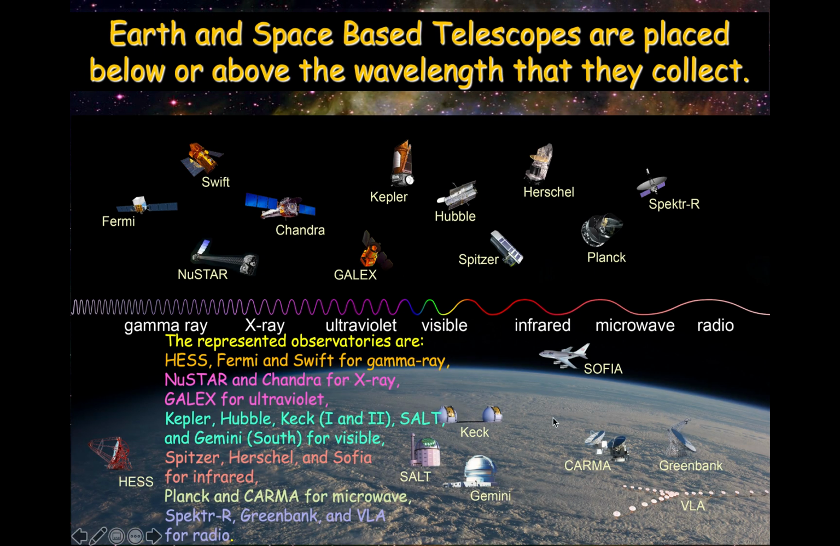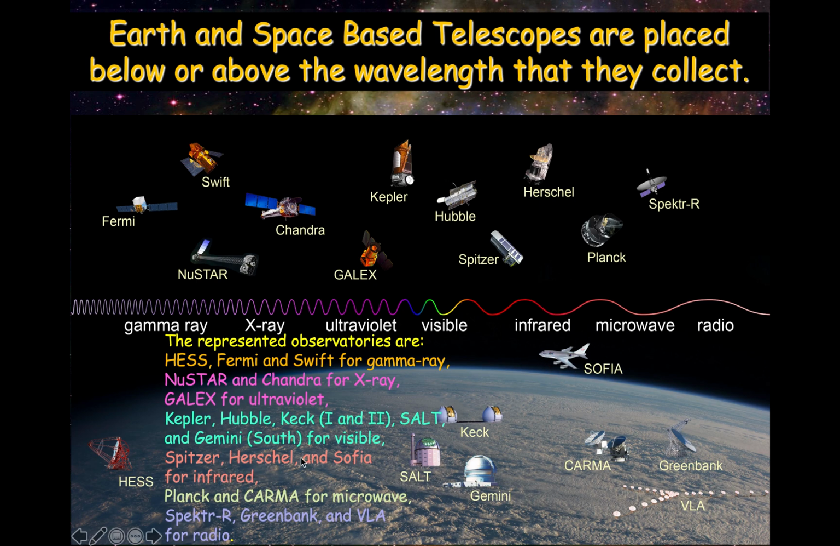Okay. So here's a really nice graphic of lots and lots of telescopes that NASA uses to collect this data. So for gamma rays, you're going to use HESS, Fermi, and Swift. There's Swift, Fermi, and HESS, right? For X-ray, Chandra and NuSTAR. Ultraviolet is GALEX. Visible, you got Kepler, Hubble, Keck 1 and 2, SALT, Gemini for visible light. You got Spitzer, Herschel, and the SOFIA plane. That's the plane to collect infrared.